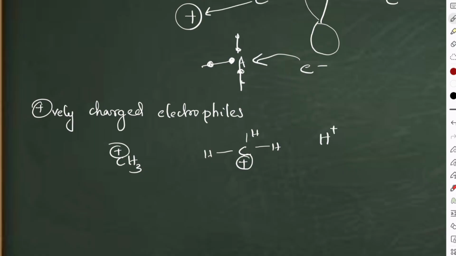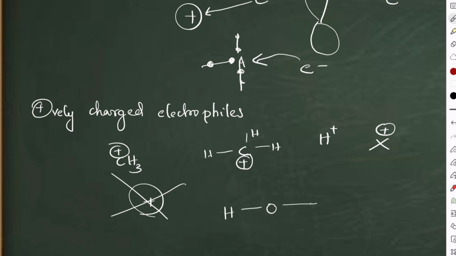Or simply H plus. H plus is a proton. It is also an electrophile. Simply any halogen positive charge. Different ways are there by which this halogen positive charge forms, which you will study in the coming sessions. Any kind of thing which has a positive charge. But is anything which has a positive charge an electrophile? It's not always necessary. For example, H3O plus. Okay, so I will try to form it directly. You have an oxygen, water. Okay, this is water. Everyone must know the water structure, right?